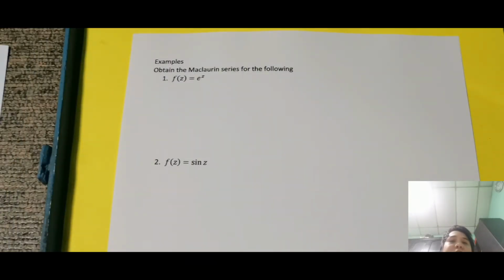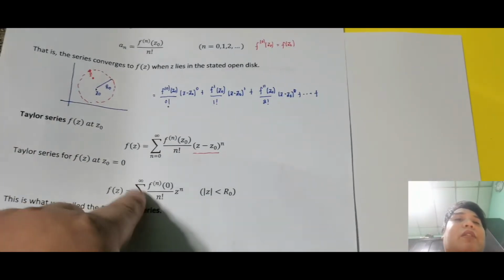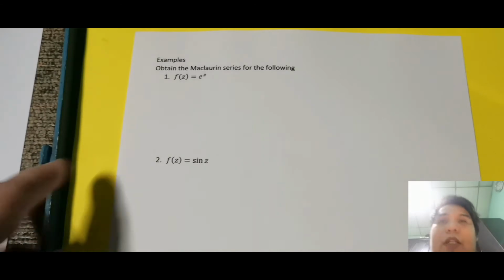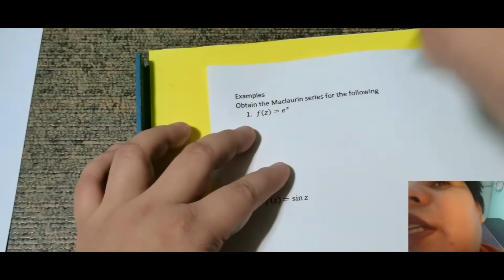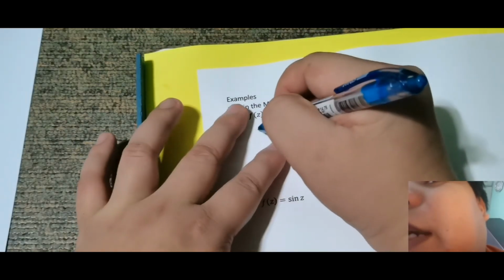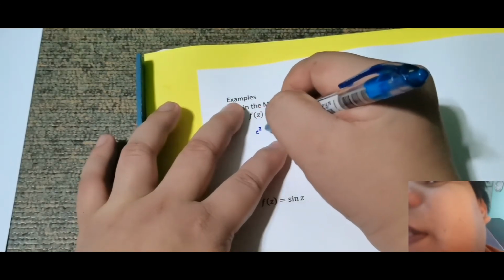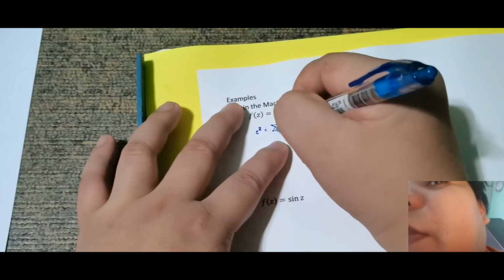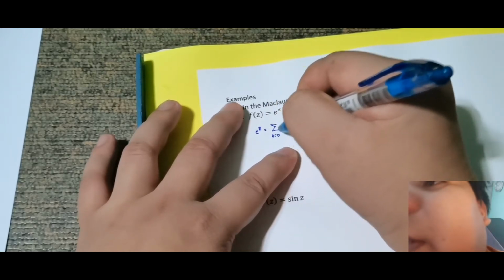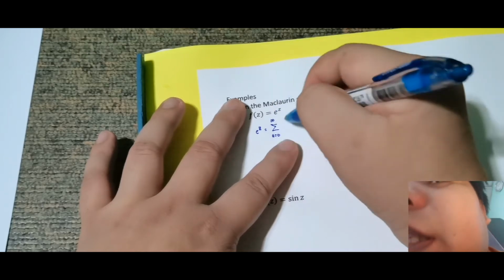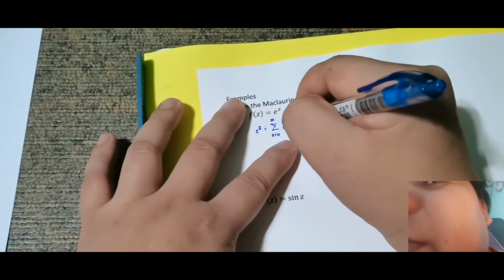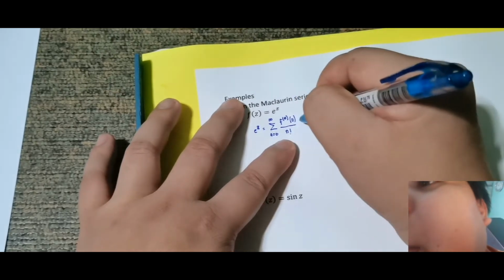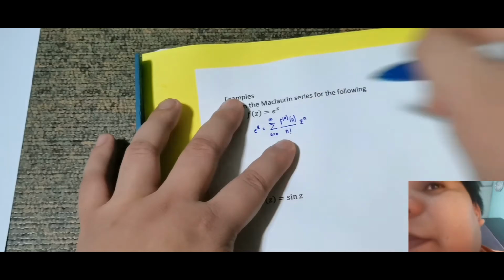Since Maclaurin series yung pinapahanap, ang gagamitin natin formula is ito. Okay, so let us find the Maclaurin series representation of e raised to z. So we have e raised to z is equal to summation for n is equal to 0 up to infinity ng nth derivative of 0 over n factorial, then z raised to n.